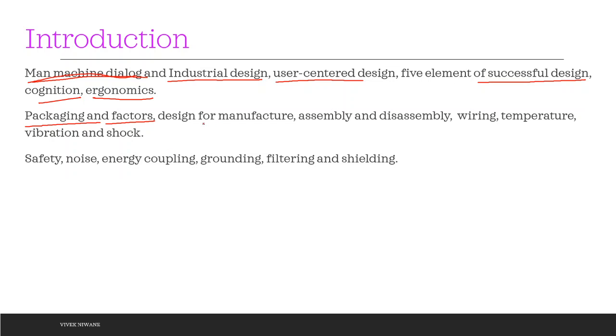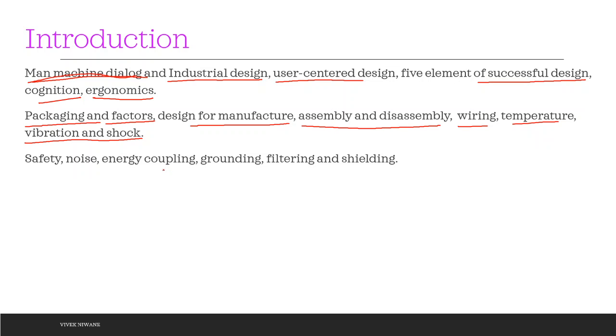Then design for manufacture. Your design must be such that it is manufacturable. Let us take an example of VLSI. If I say that I want to have a MOSFET at 1 nanometer, that is very fantastic. It can be done in simulation, but it cannot be manufactured. Then assembly and disassembly, then wiring, temperature, vibrations and shock, we have to consider each and every specification.